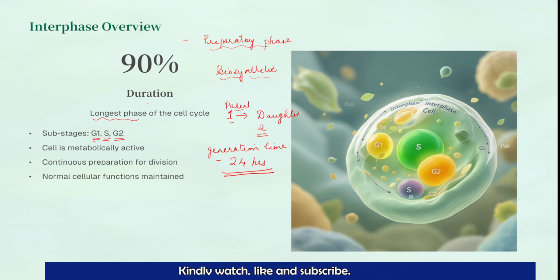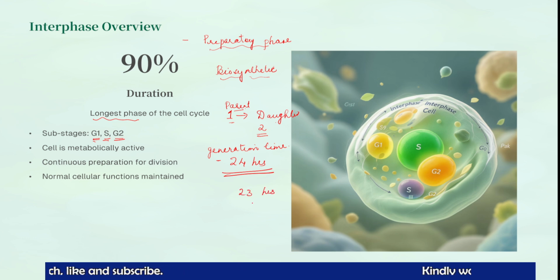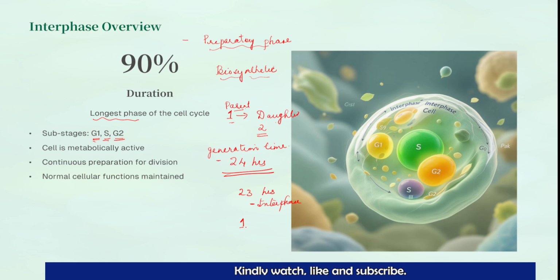Comparing the phases, 23 hours the cell will be in the interphase, and the remaining only 1 hour is for the M phase.